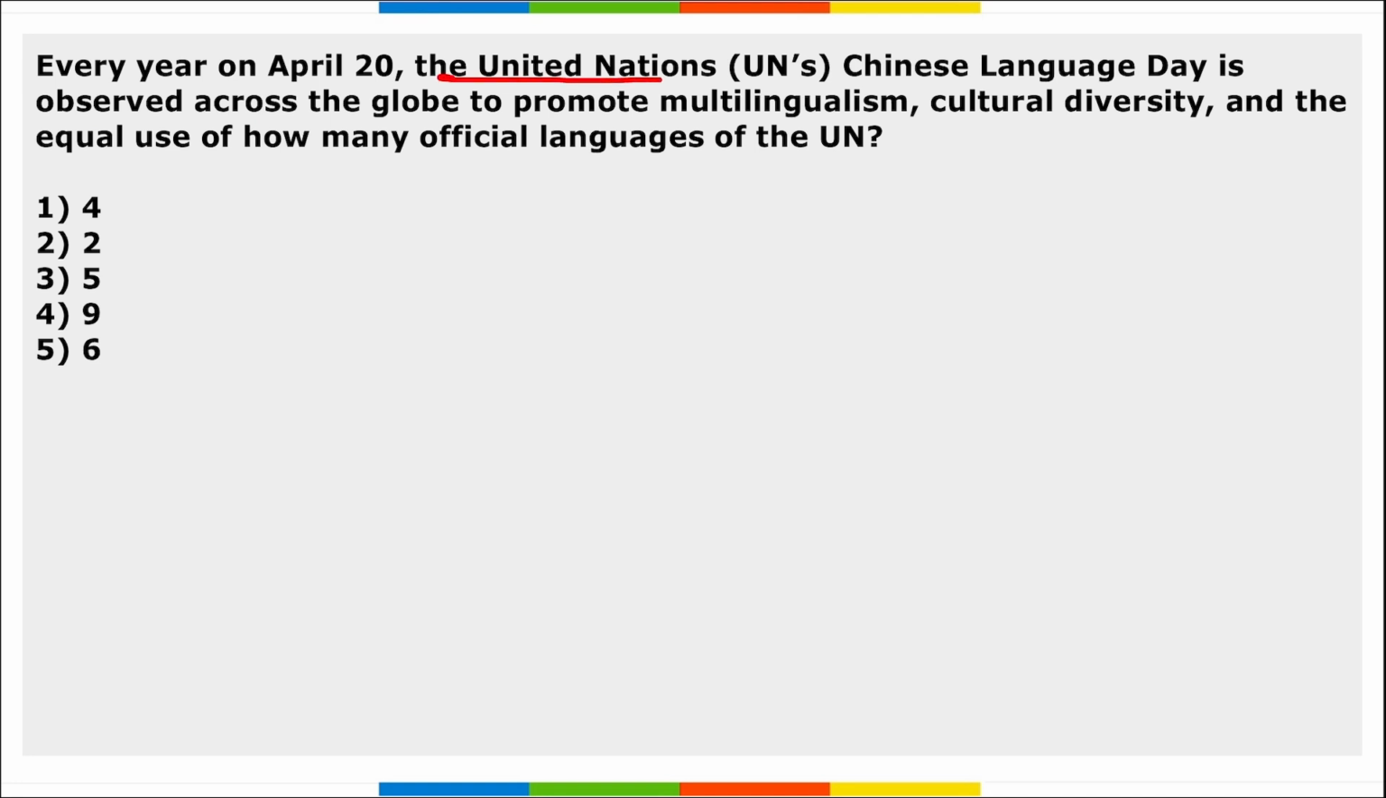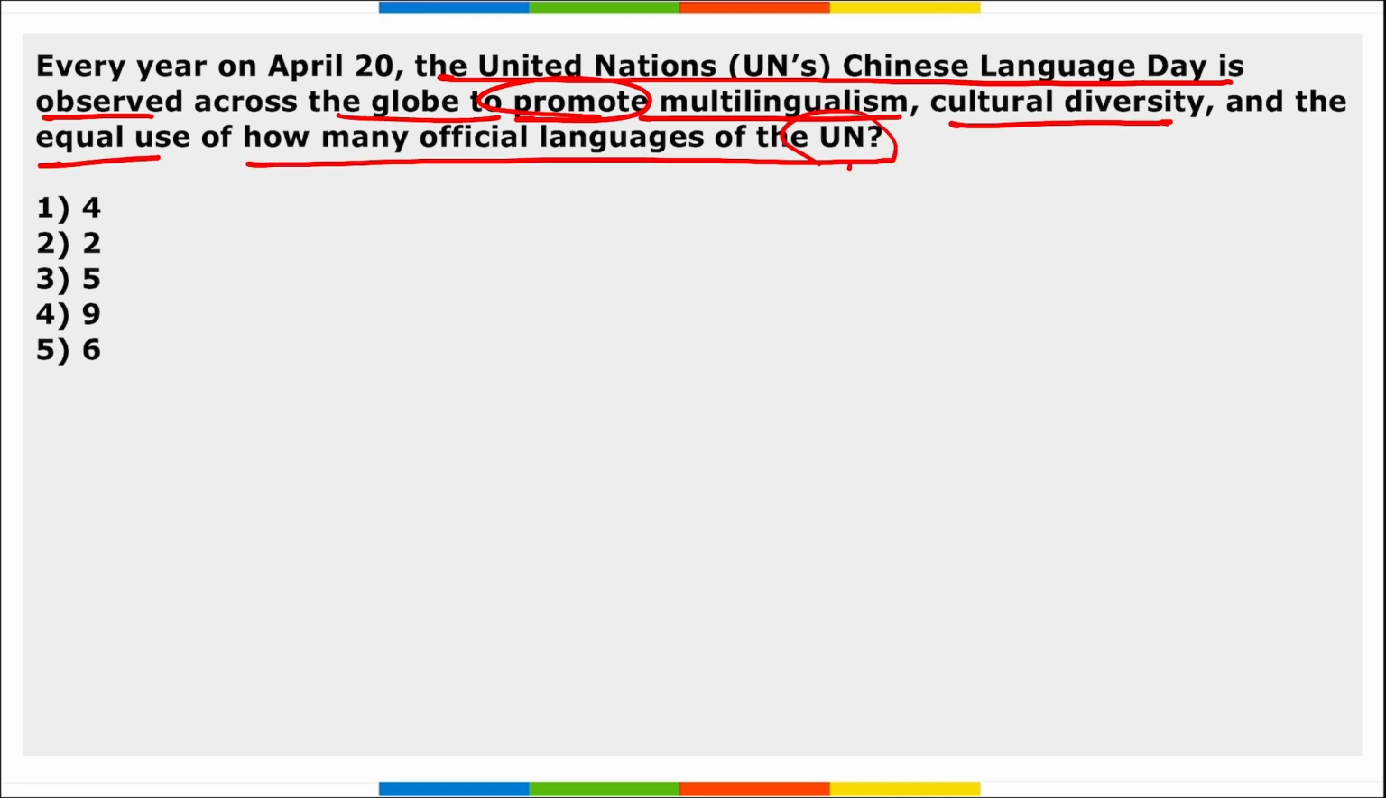Next, United Nations Chinese Language Day is observed across the globe to promote multilingualism, cultural diversity and the equal use of how many official languages of the UN? So it is 6 official languages, and Chinese Language Day is observed on 20th of April.